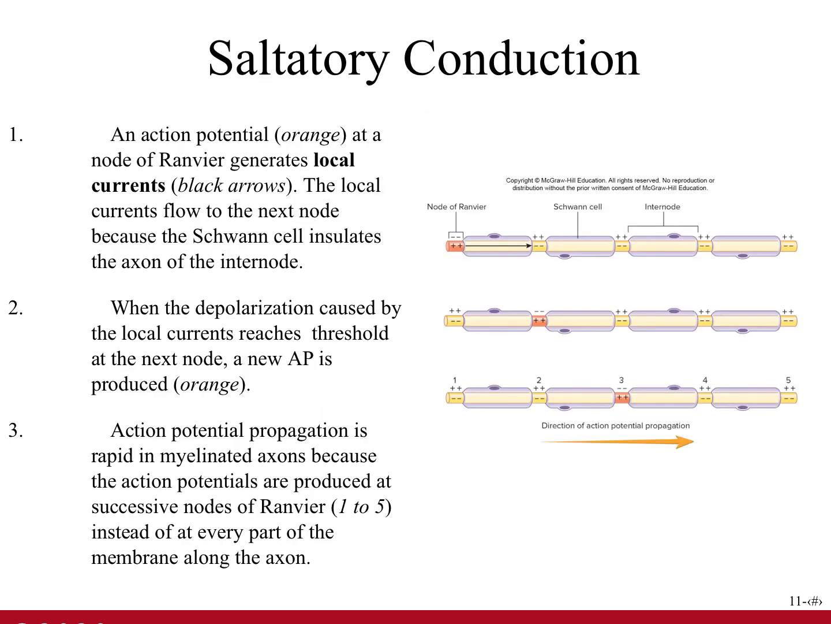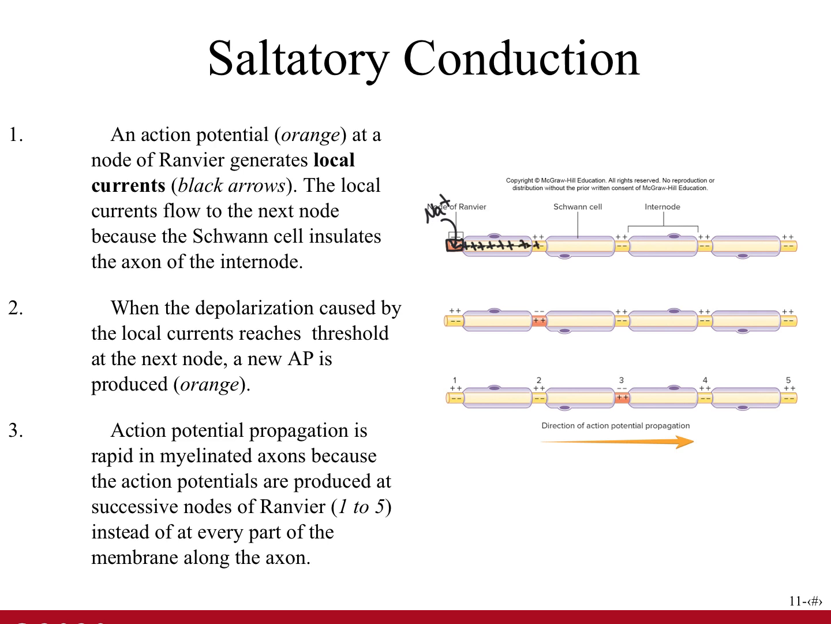This diagram illustrates saltatory conduction. So we see in this orange area, this is a node of Ranvier, and an action potential occurs right there. So sodium is rushing into that area of the membrane. And then through a local current, the positive charges will flow rapidly down to the next node of Ranvier.